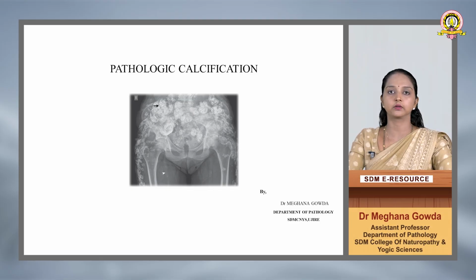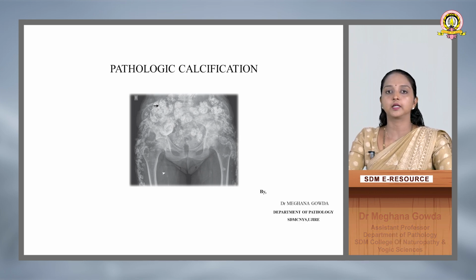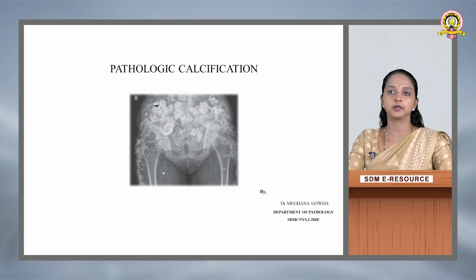Today we will be studying about pathological calcification. This is one of the important topics which is asked several times for 5 marks, as well as a repeated question which can be asked separately. Its types can be asked separately for 5 marks, that is, dystrophic calcification can be asked for 5 marks and metastatic calcification can be asked for 5 marks. So today we will be learning about this.